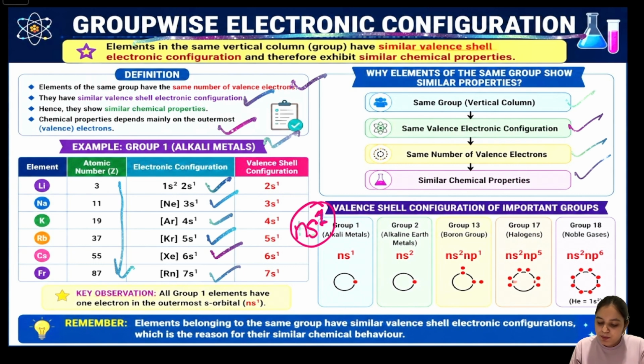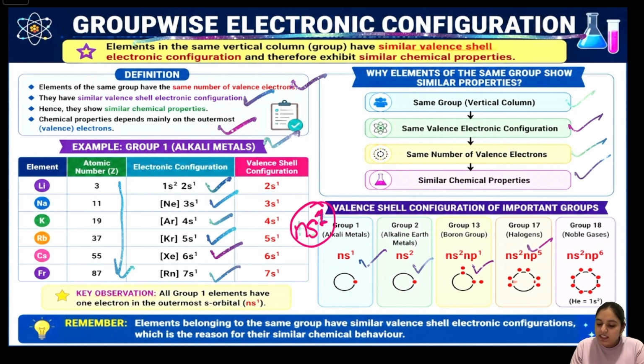Now let's look at some important groups and their valence shell configurations. Group 1, the alkali metals, has the electronic configuration ns1. Group 2, the alkaline earth metals, has ns2. Group 13, the boron group, has ns2 np1.